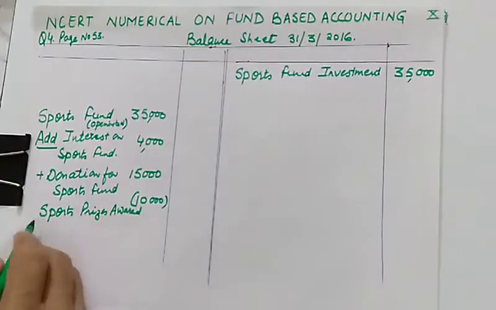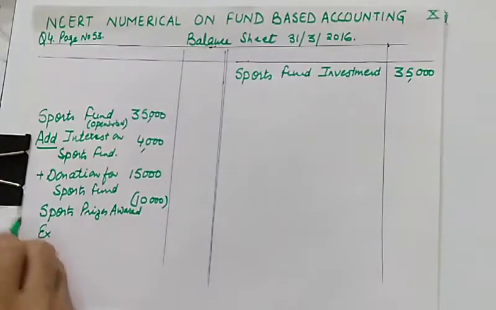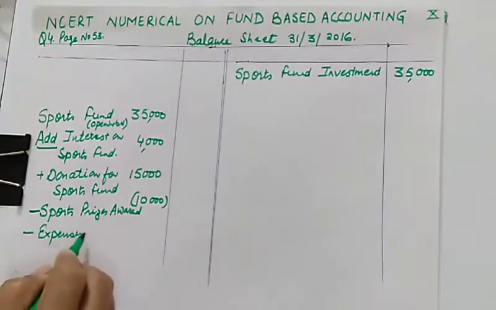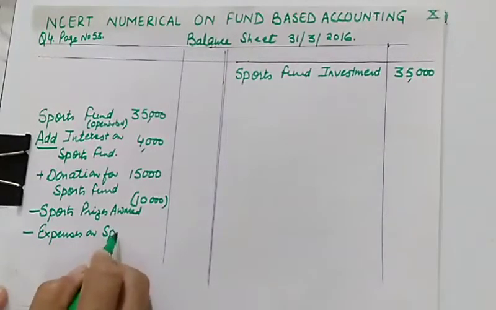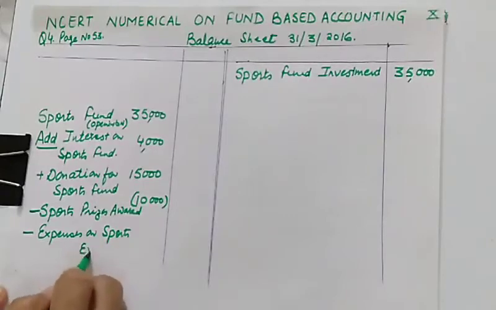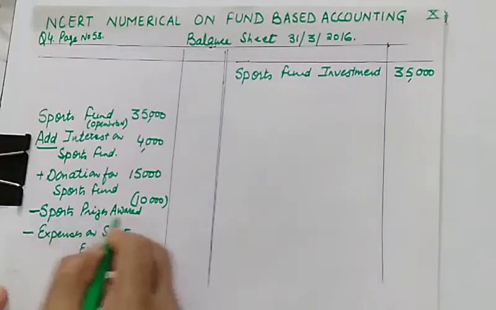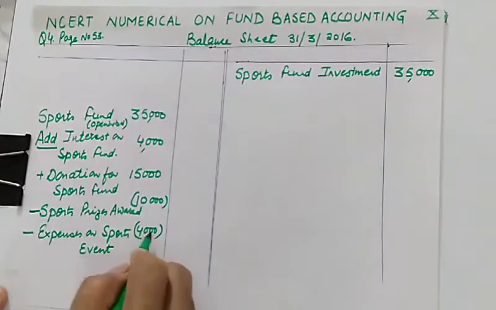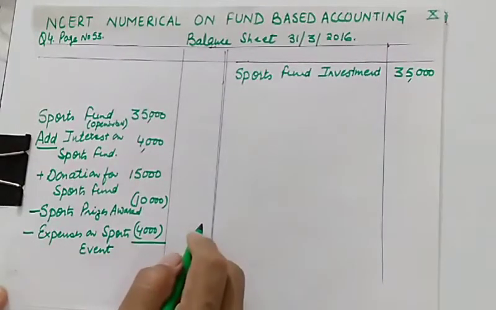And we are deducting expenses on sports event. This will also be deducted. This is 4,000. So how much will be showing in the balance sheet?